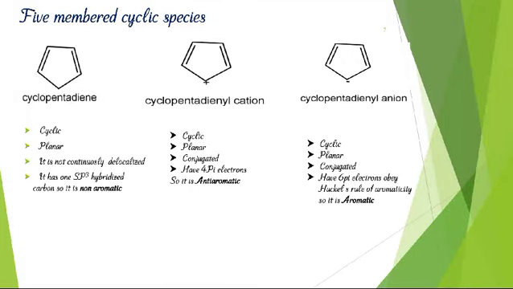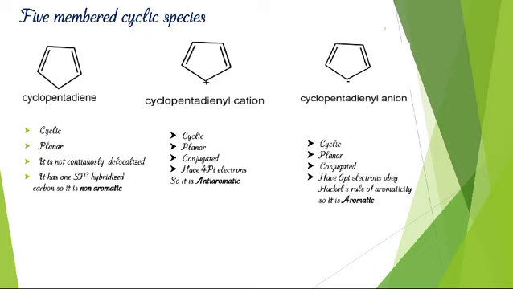In the same way, the 5-membered cyclic species cyclopentadiene is also cyclic, planar but does not have continuously delocalized pi electrons, and it has one sp3 hybridized carbon atom. As we all know, aromatic or anti-aromatic compounds should have only sp2 hybridized carbon atoms, so it is non-aromatic in nature.